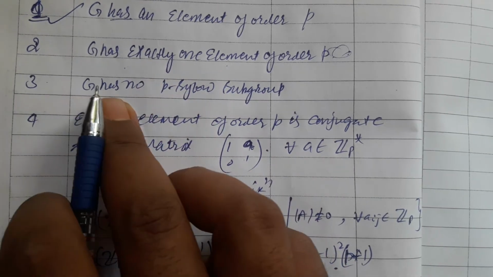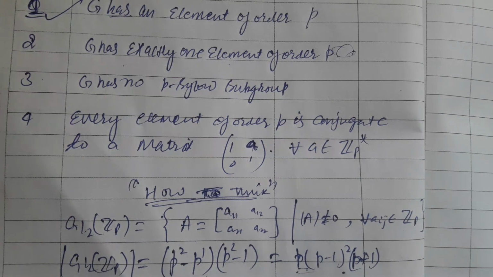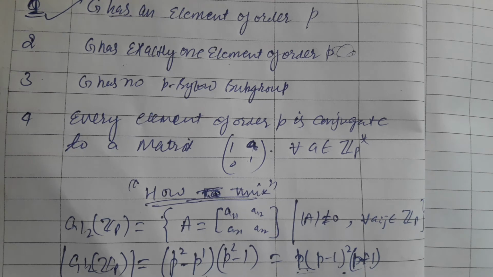Option C says that G has no P-Sylow subgroup. Please see clearly what this option says. This option says that G has no Sylow subgroup which is a P-Sylow subgroup. This option can be rejected whether you approach it with the Cauchy theorem or with the Sylow theorems. Each theorem of Sylow's package can eliminate this option very well and logically.